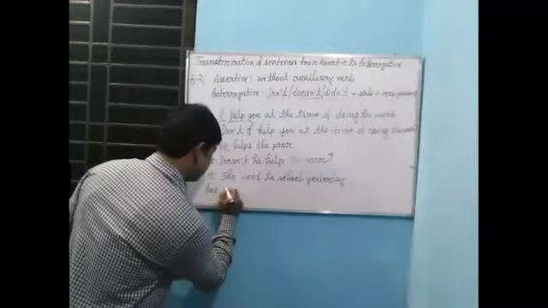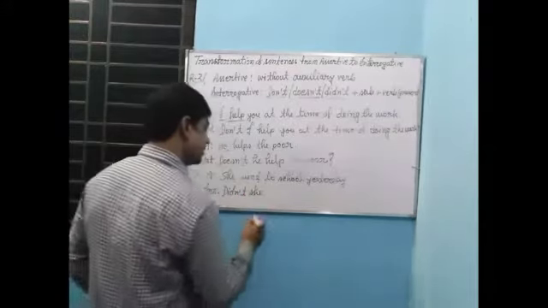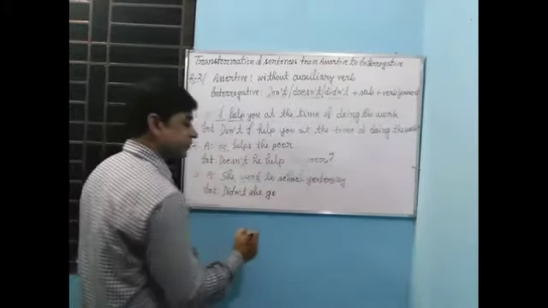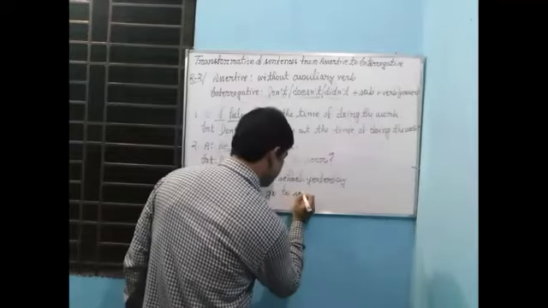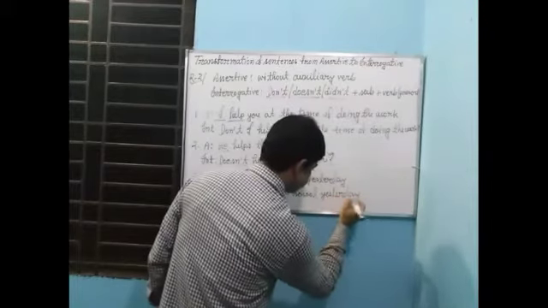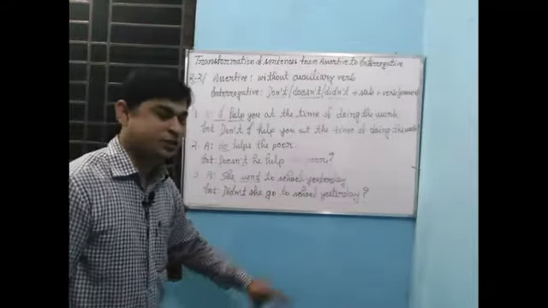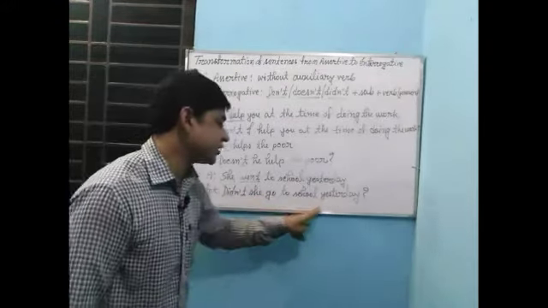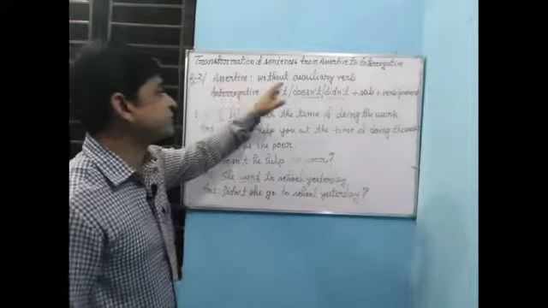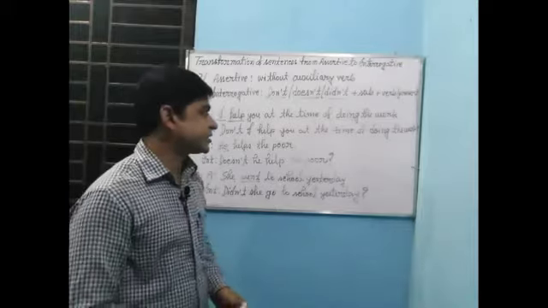So now use didn't, then subject she, then present form of verb. Went is past form, so present form will be go. Didn't she go? Then to school yesterday. Here study and note of interrogation. Now it has become what? Interrogative sentence. Didn't she go to school yesterday? So if you get any assertive sentence without auxiliary verb, you have to follow this rule to make it interrogative. My dear students, now go to the next.